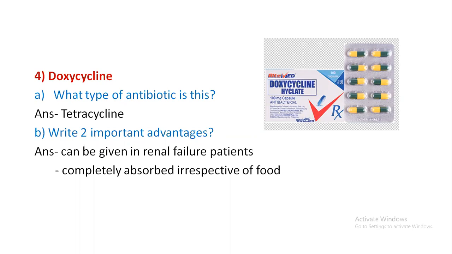What are the demerits? Demerits: it is chelated by milk. These tetracycline antibiotics are chelated by milk, so it should not be used along with milk. That is the one cautious point. Second point is if these tetracyclines are used in younger age or children, there are chances of yellowish discoloration of teeth or toxicity of the